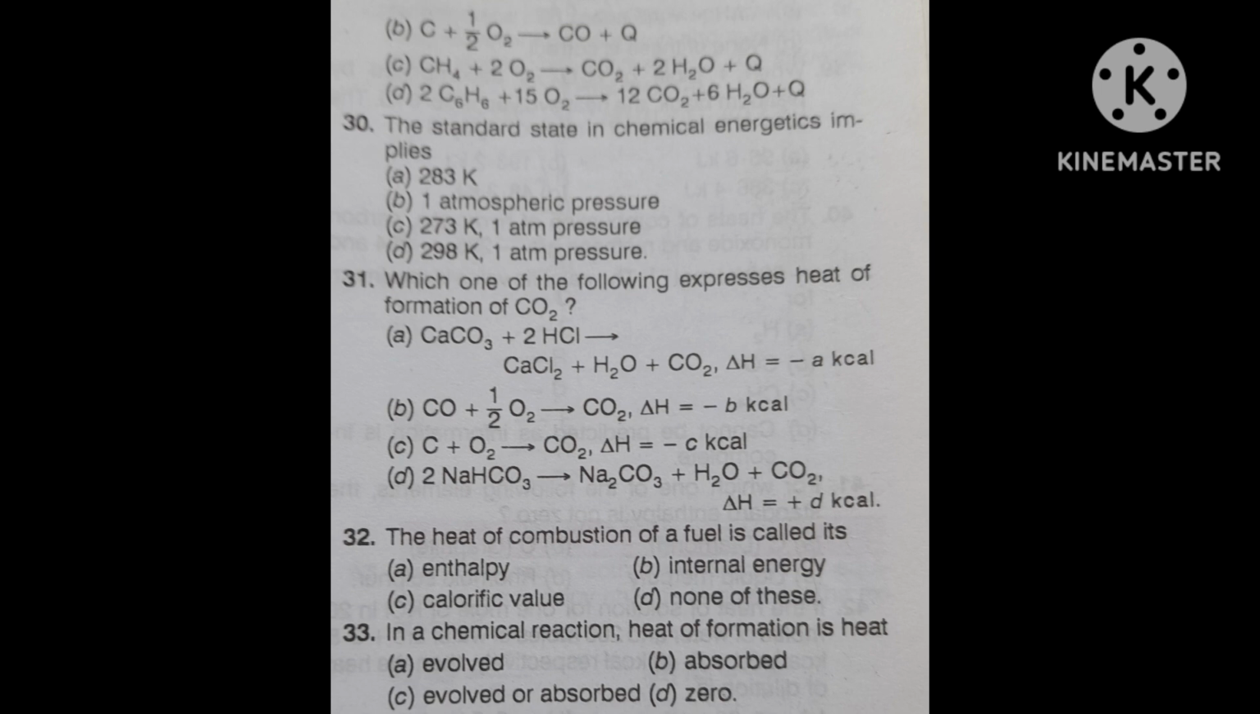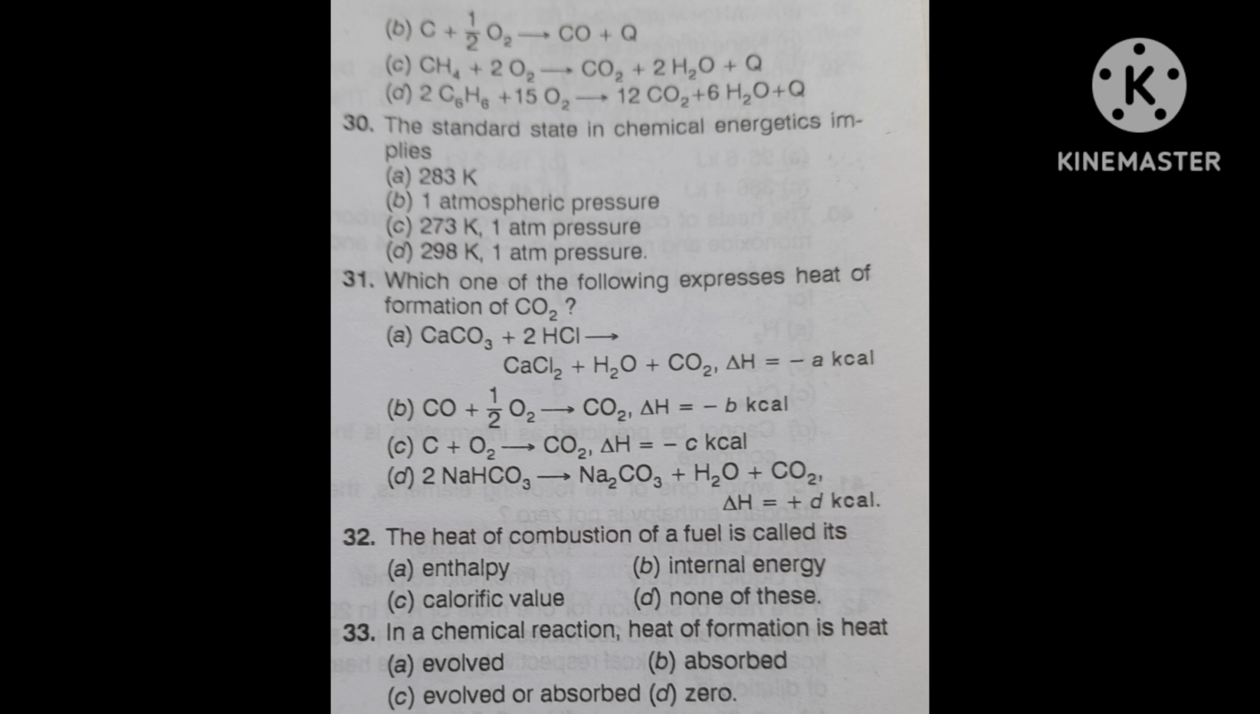Next question I am telling you. The standard state in chemical energetics implies: first, 283 Kelvin; second, 1 atmospheric pressure; third, 273 Kelvin and 1 atmospheric pressure; fourth, 298 Kelvin and 1 atmospheric pressure.